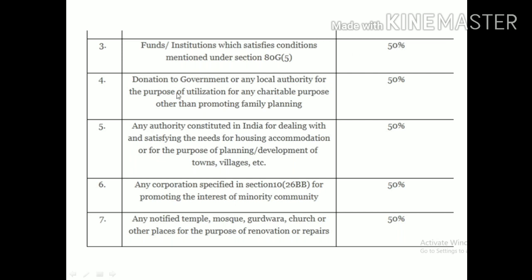Okay, next one, donation to the government or local authorities for the purpose of utilization for any charitable purpose other than promoting family planning. Nothing but you are donating to the local authorities for doing some kind of charitable activities, other than what, family planning activity. If you are donating to the government or associations or any other local bodies for the purpose of promoting family planning, that time it comes under 100% with limits. Other than family planning, when you are donating, that time this comes under what, 50% with the limit.